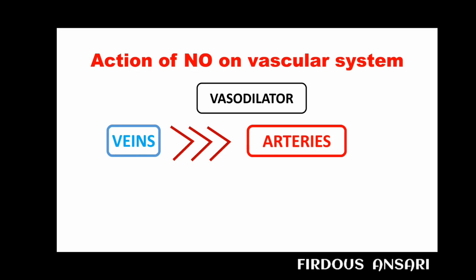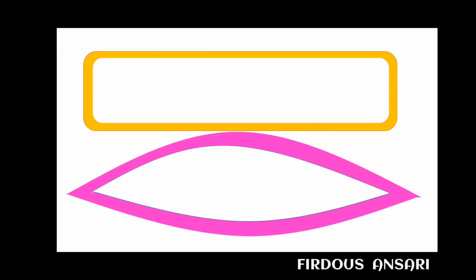Next, a little bit we'll talk about the mechanism of the vasodilation produced by nitric oxide. Suppose this is your endothelial cell, which is present in your tunica interna, and this one is your smooth muscle cell, which is available in your tunica media. This endothelial cell contains a receptor which is a Gq type of receptor.